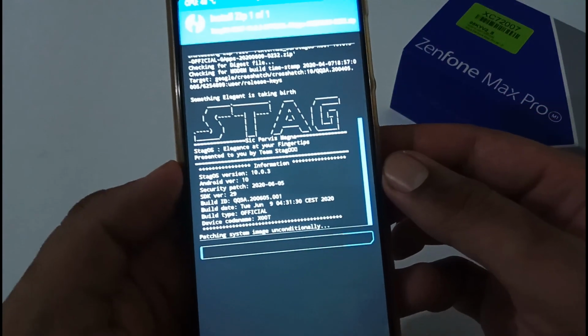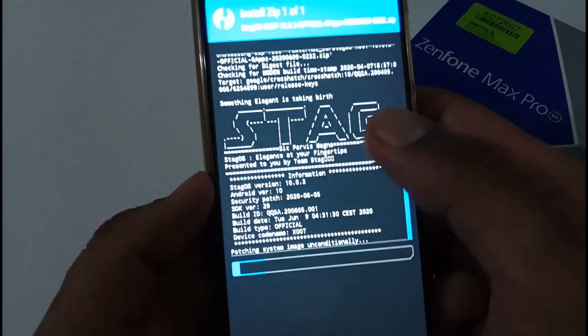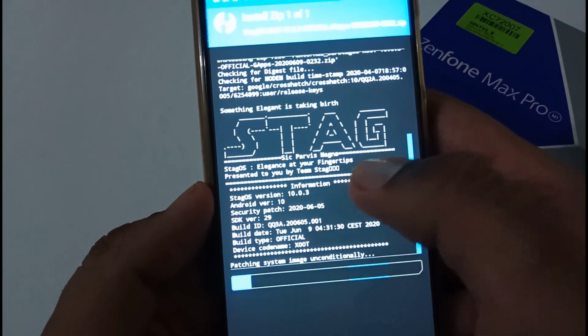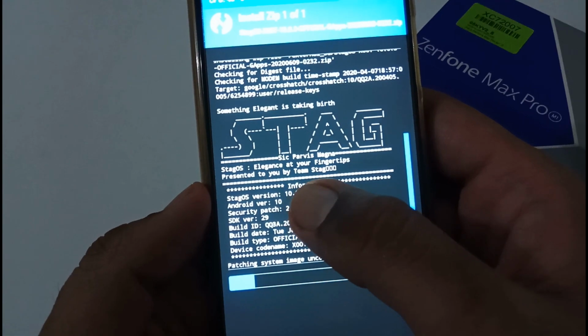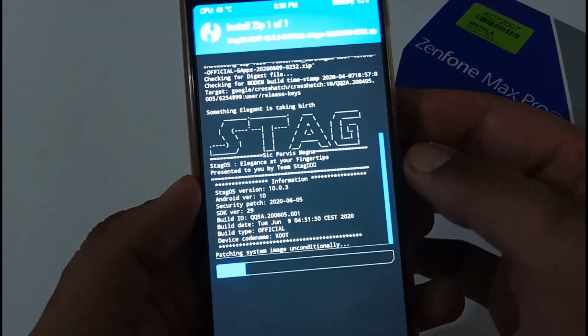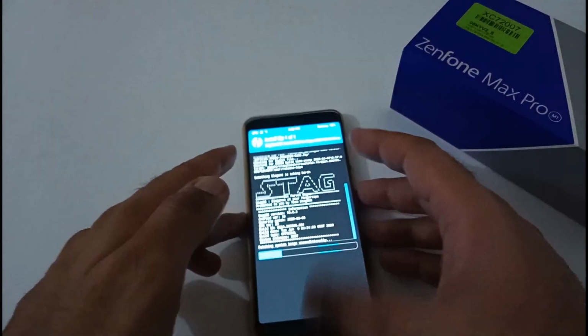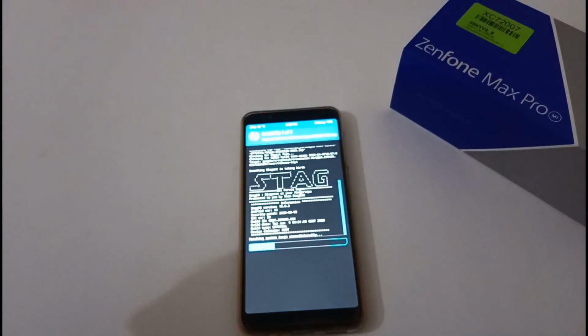Now it will take nearly 4 to 5 minutes, so let's wait till then. On my screen you are able to view "Stag OS, elegance at your fingertips," presented to you by team Stag OS. So let's wait till it completes, and afterward we'll proceed with the phone setup process.